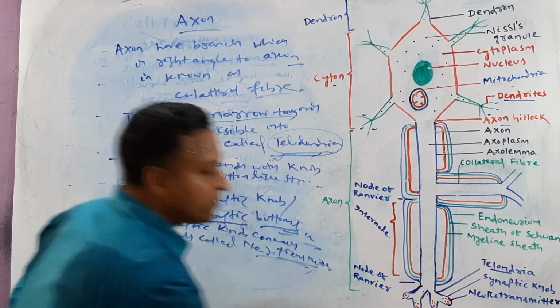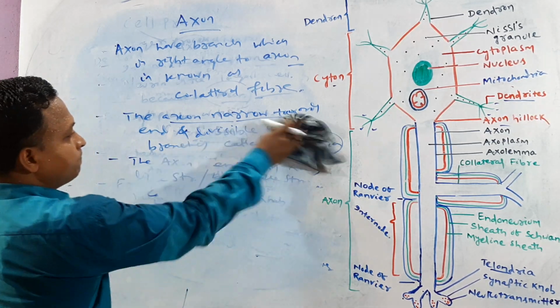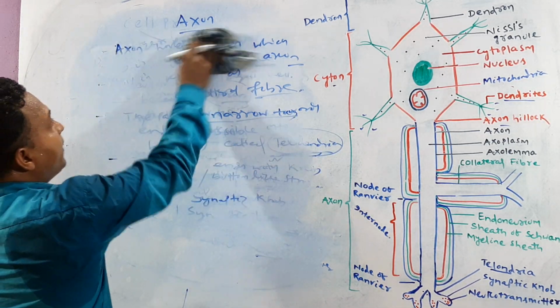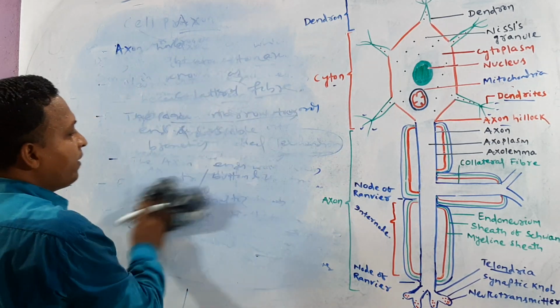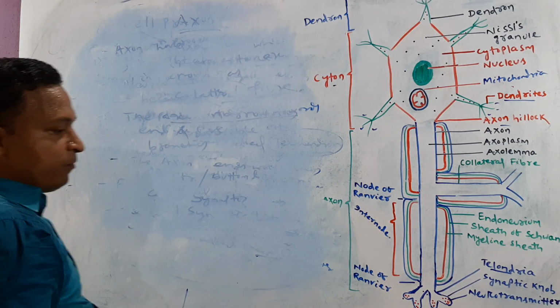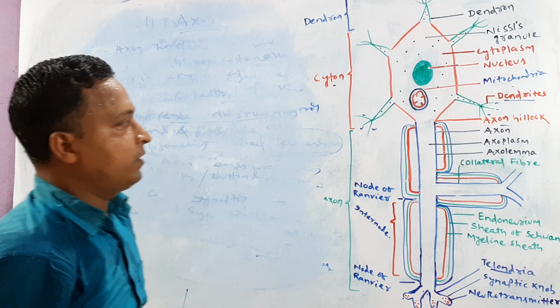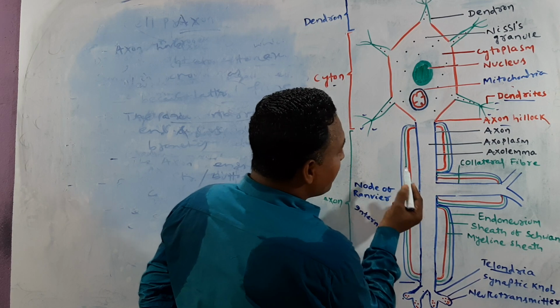Let us focus on the other things. The neuron is covered by one or more coverings. You can see the figure here. The neuron is covered by one or more coverings.